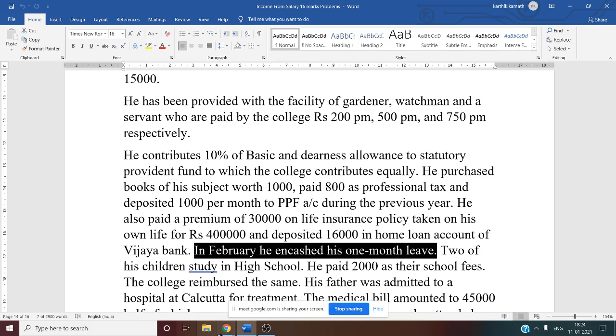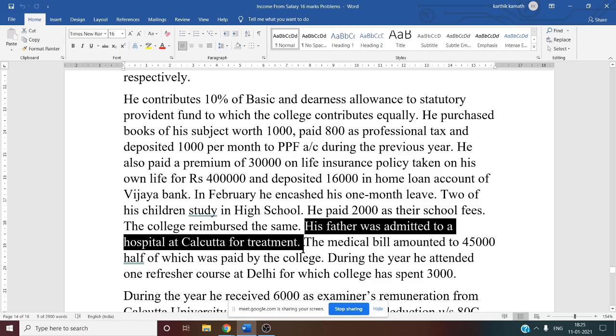So now this amount 2000 you have to consider. Next, his father was admitted to a hospital at Calcutta for treatment. So now his father became ill and he was admitted. Medical bill amounted to 45,000, half of which is paid by the college. So now 45,000 is the bill amount, half is reimbursed by the college.